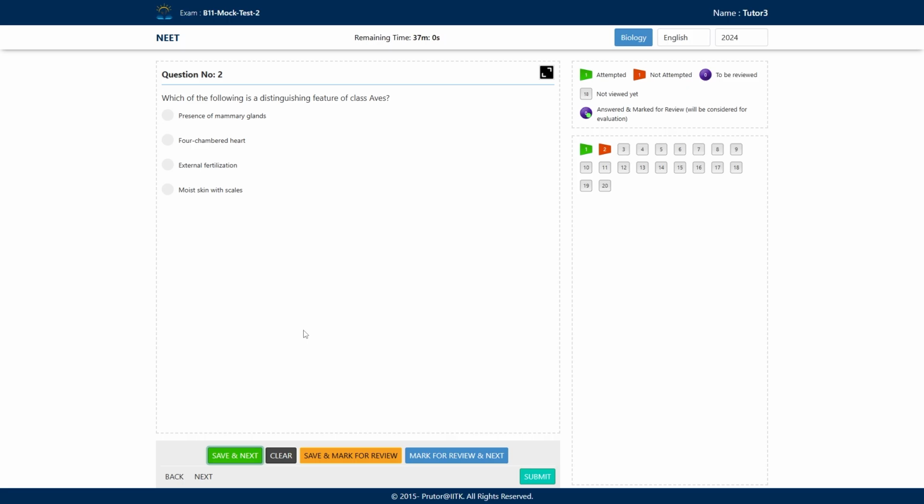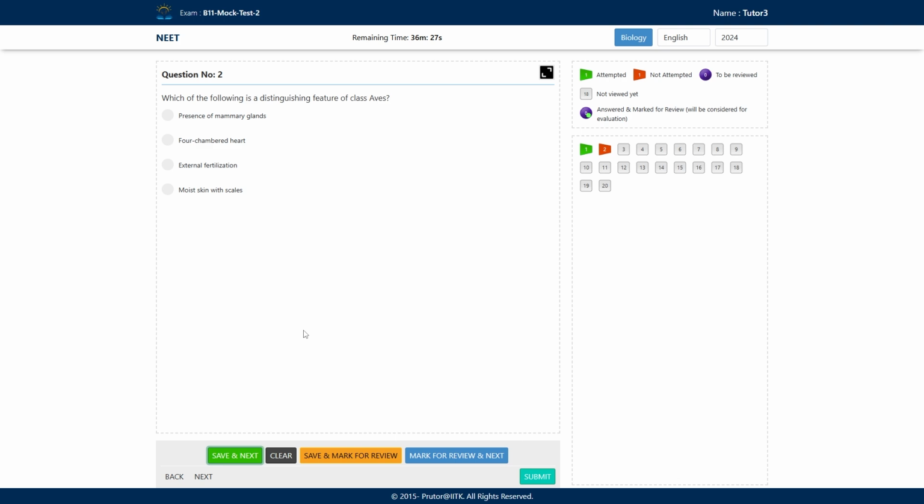Coming to option B, four-chambered heart, because they have to fly. They require more energy, so more production of ATP, and for that they require more oxygen, right? Oxygen is transported via blood, and blood is pumped with the help of the heart. To increase efficiency, there should be a four-chambered heart in which the blood does not get mixed.